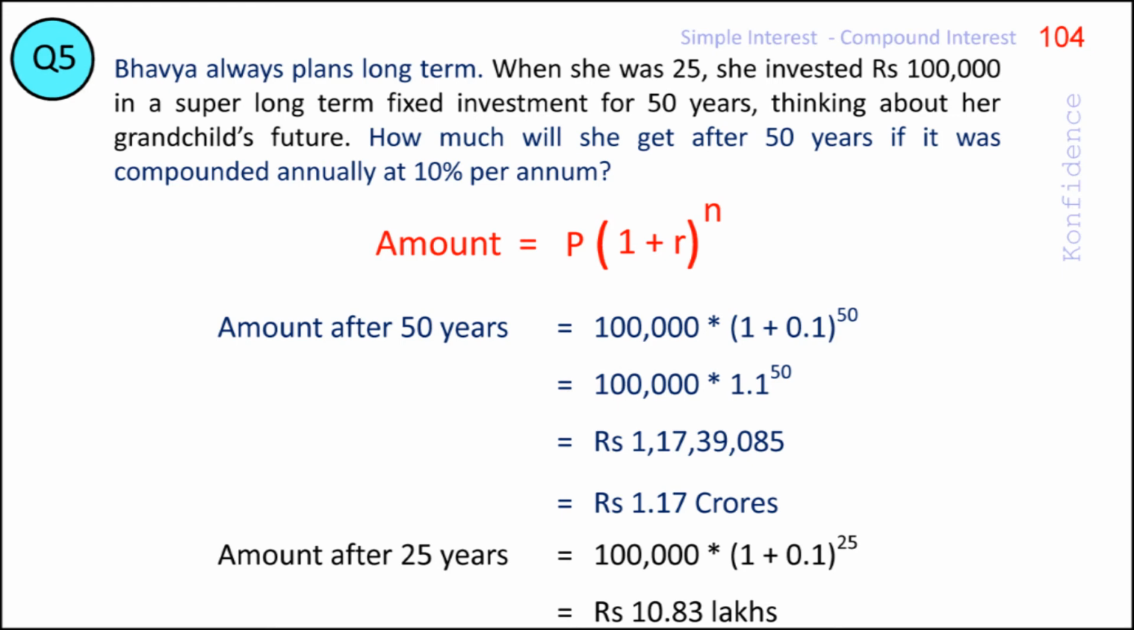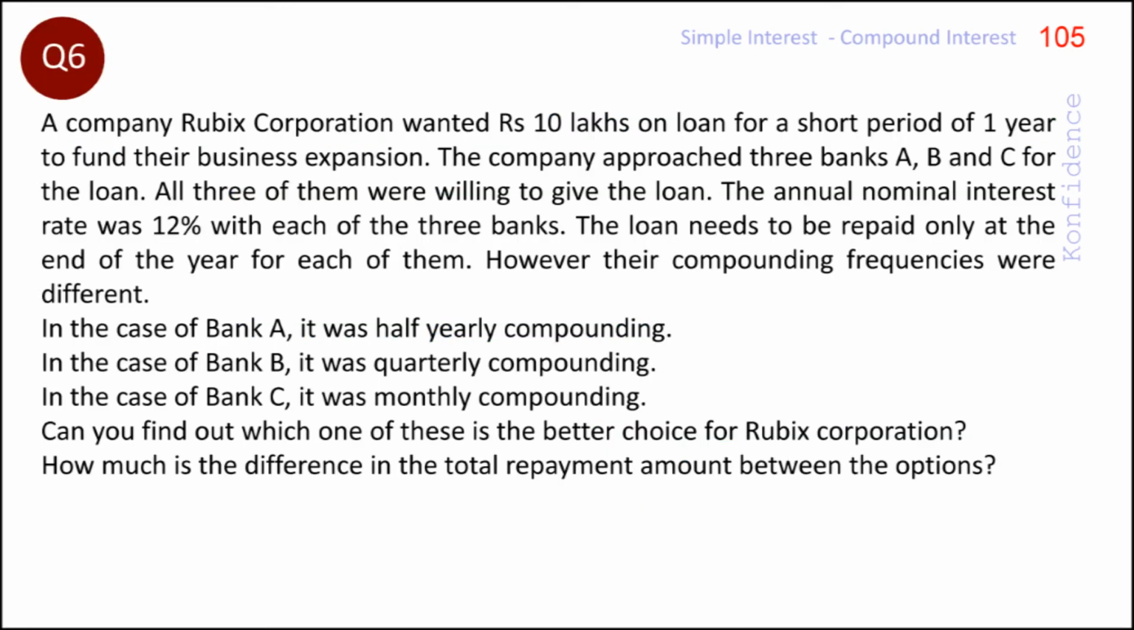As you can see from this question, compounding, the process of adding interest to the principal, is a very powerful process. The effect of compounding depends on the periodic interest rate that is applied, and the impact becomes very high when the compounding is done for a larger number of years. Now let us look at another question to understand how the frequency of compounding affects the final amount. Look at the question Q6.